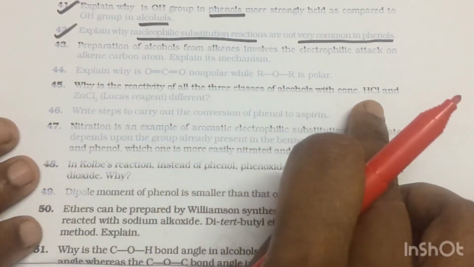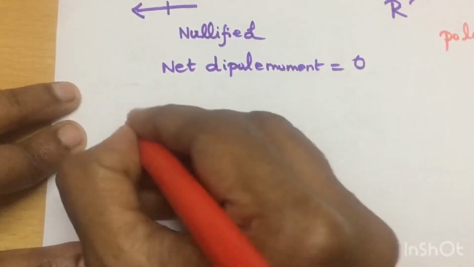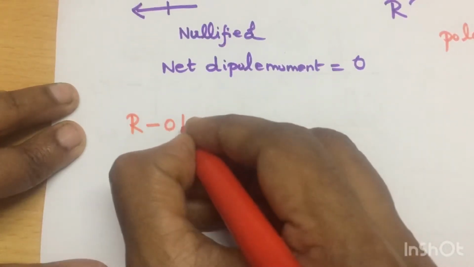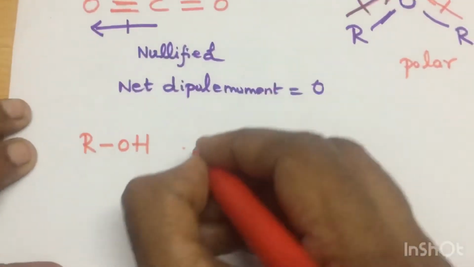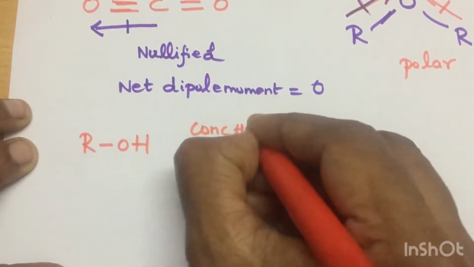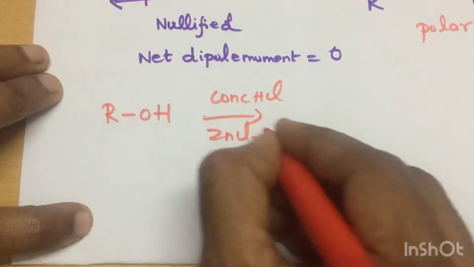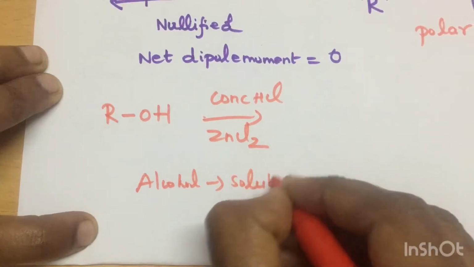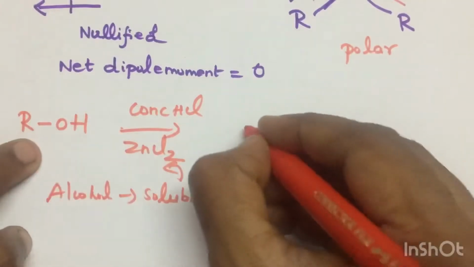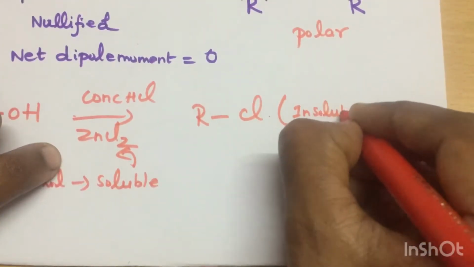That's all. Then, why is the reactivity of all the three classes of alcohols with the Lucas reagent different? In the Lucas reagent, you must know one thing. Alcohol when treated with concentrated HCl and zinc chloride, this is the Lucas reagent. Alcohol is completely soluble in Lucas reagent. But what is the product? The corresponding halide. It is insoluble in this reagent.